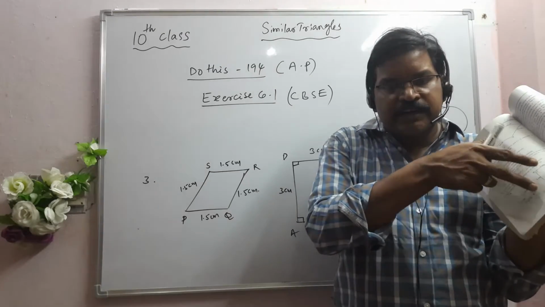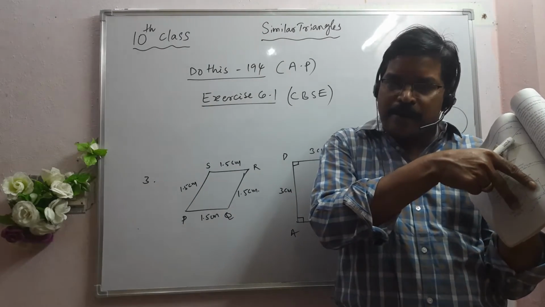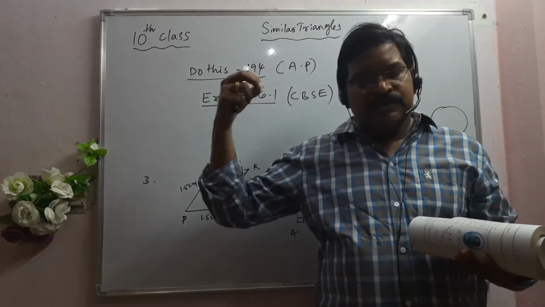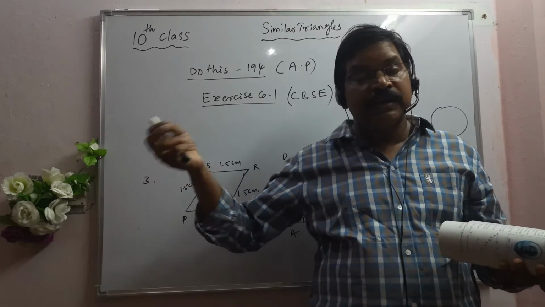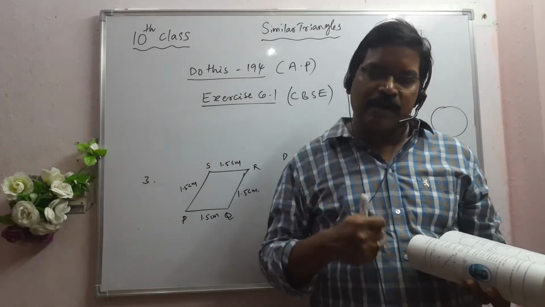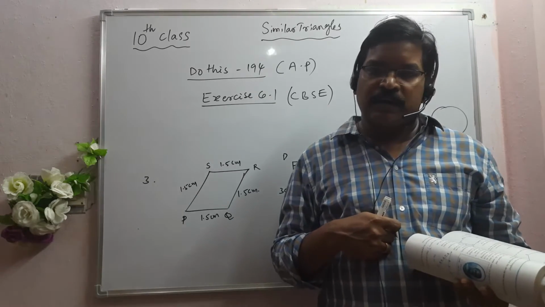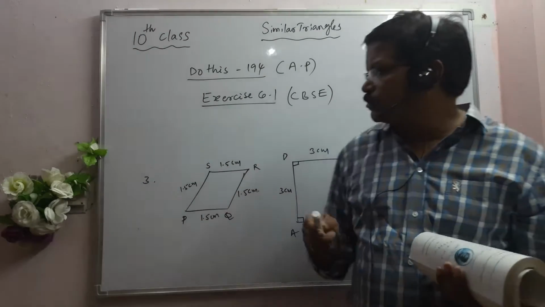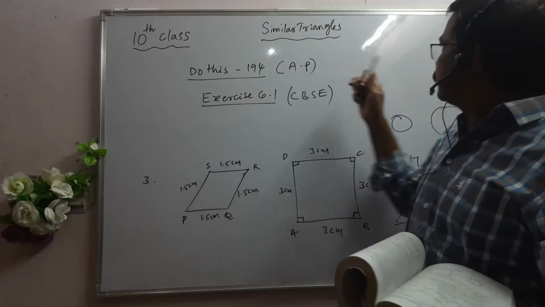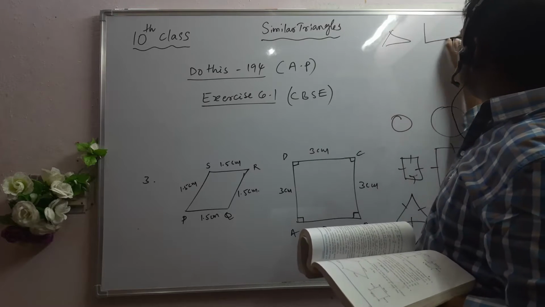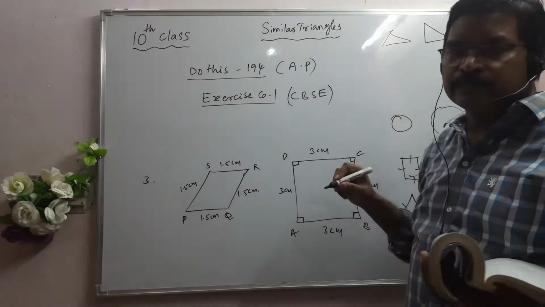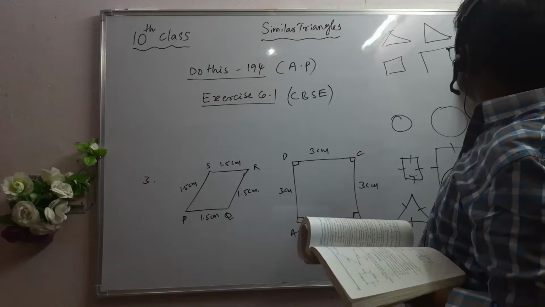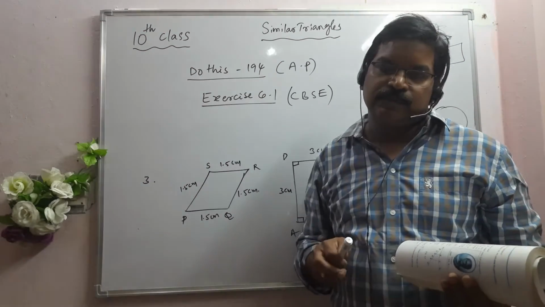The map printed in the social studies textbook, the Indian map, is the exact shape of India. For non-similar figures, an equilateral triangle and a right angle triangle are not similar. Next, one is a square, the other is a rectangle; they are not similar to each other.